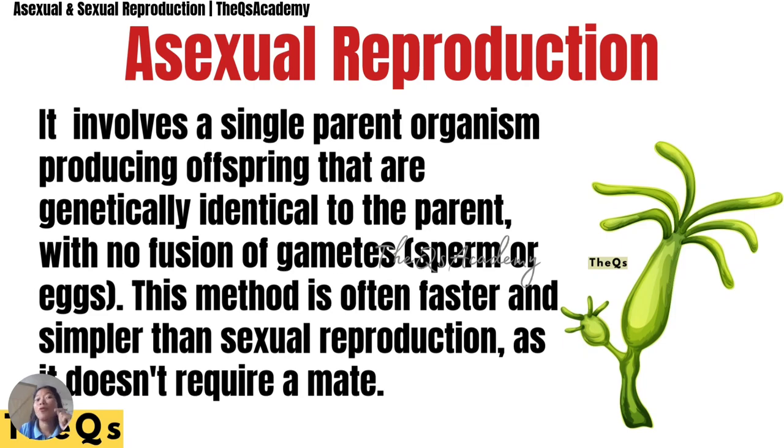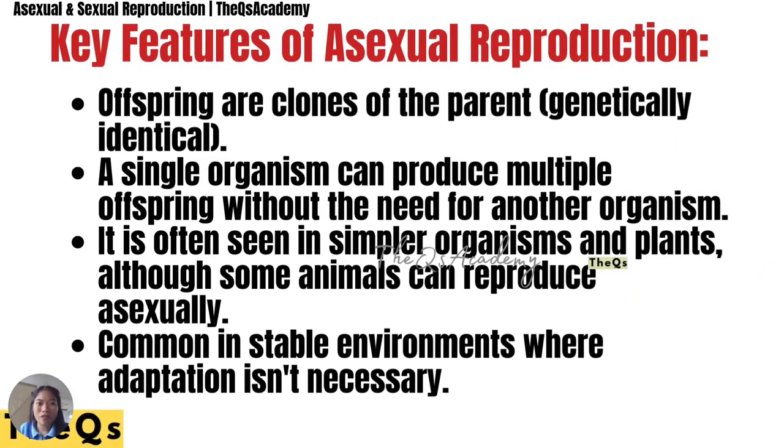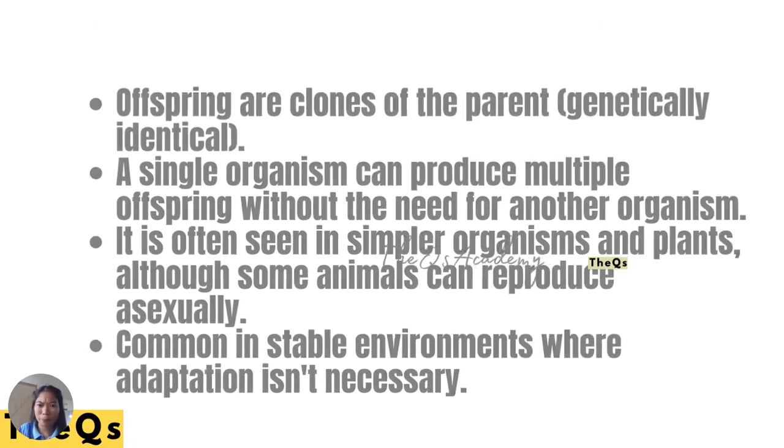They can reproduce alone. Wow, amazing. So we have key features of asexual reproduction. Offspring are clones of the parent, genetically identical, and common in stable environments where adaptation isn't necessary.